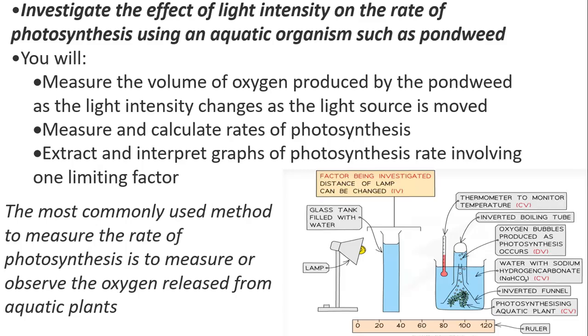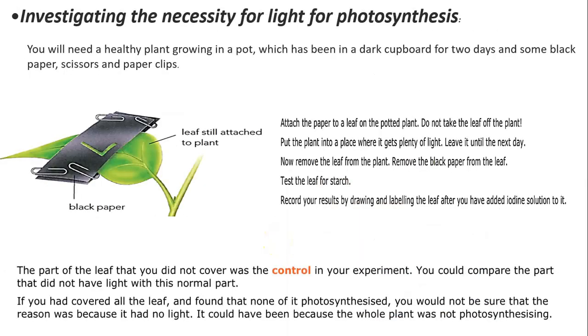The next investigation investigates the importance of the light intensity for the rate of photosynthesis. And it will use this apparatus. Please check the video for the steps. It's very interesting and nice. And how do they measure the amount of photosynthesis or the rate of photosynthesis? They measure it by counting the bubbles of oxygen coming out of the plant. Please check the video to see the steps and the details of this investigation too.